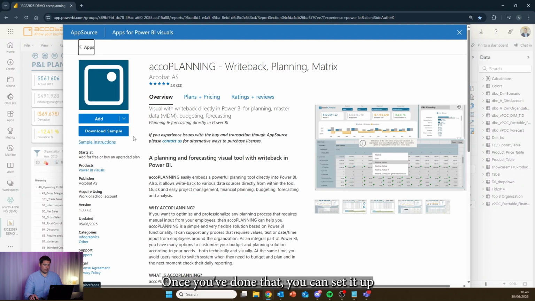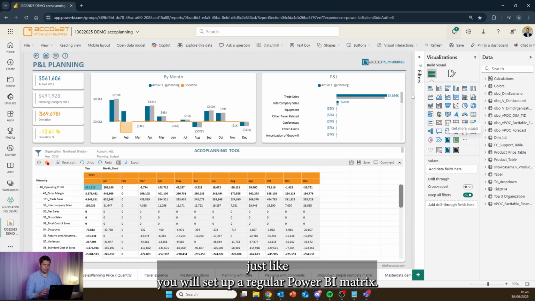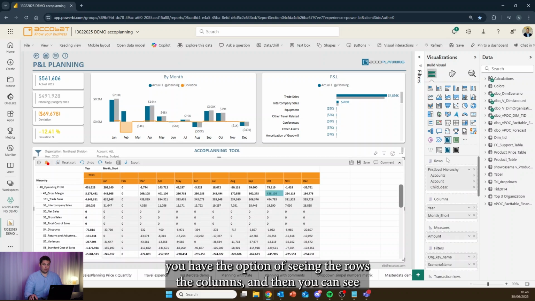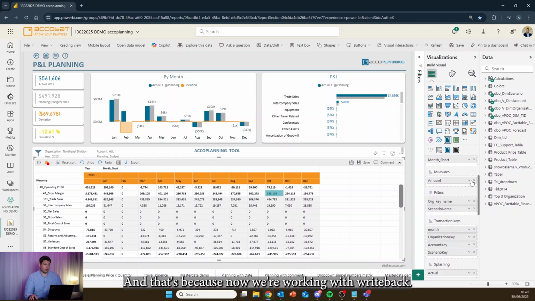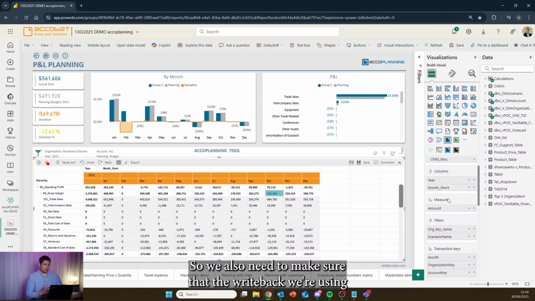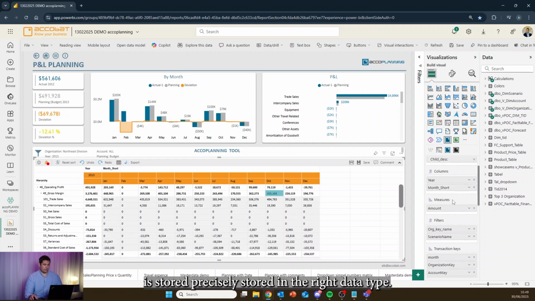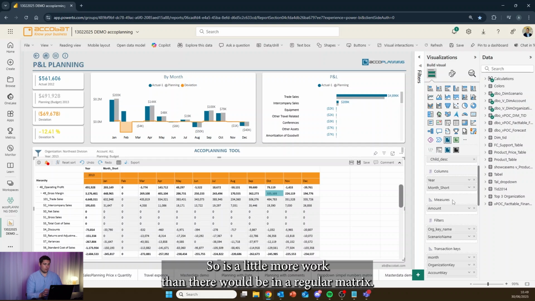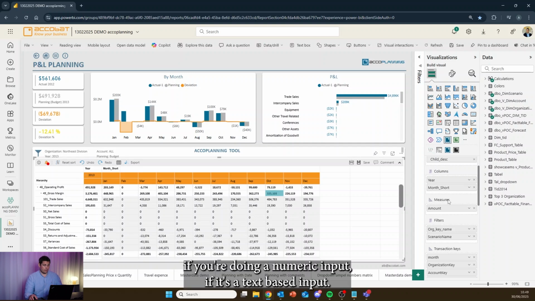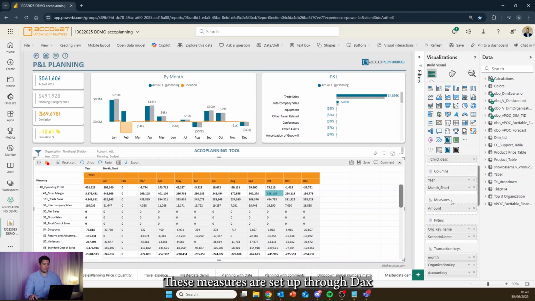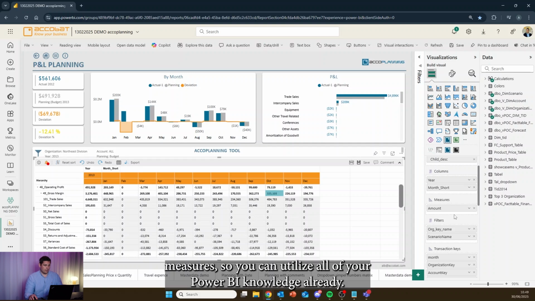Once you've done that, you can set it up just like you would set up a regular Power BI matrix. So here you have the option of seeing the rows, the columns, and then you can see there are some differences compared to a regular native matrix. That's because now we're working with Writeback. So we also need to make sure that the Writeback we're using is stored precisely, in the right data type. So there's a little more work than there would be in a regular matrix. But that's where all the magic happens. Here you have the measures where you can decide if you're doing a numeric input or a text-based input. And the cool thing about this is it's just Power BI. These measures are set up through DAX measures, so you can utilize all of your Power BI knowledge already.